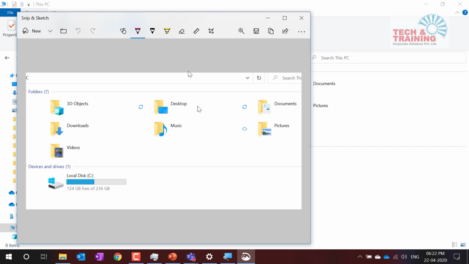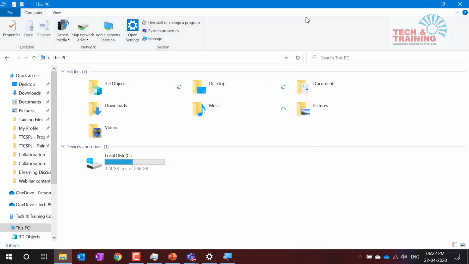This is a usual screen, and you can do marking and all those. These are brilliant features which have come. I'm not going to spend too much time on this. You can explore these features, very useful. So Snip and Sketch is one feature which can help you work with pictures. Second thing.